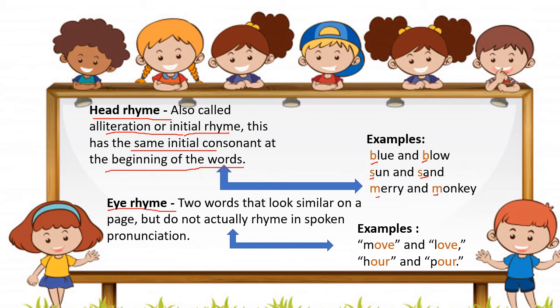Next is eye rhyme. Two words that look similar on a page, but they do not actually rhyme in spoken pronunciation. For example, the words move and love. As you can see, they are almost the same in spelling, just one letter different, but they are pronounced differently. Also the same for hour and poor.